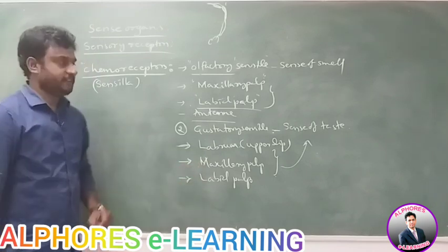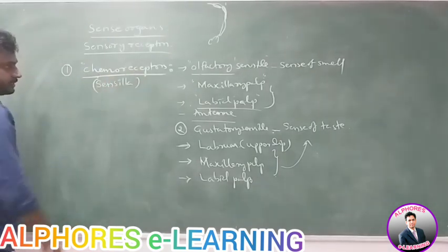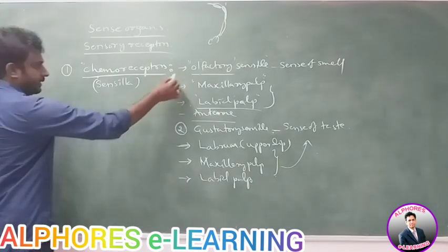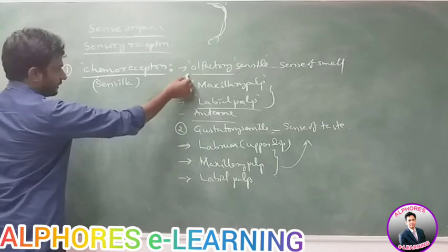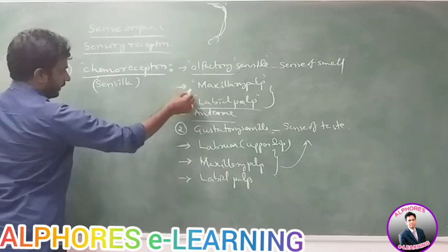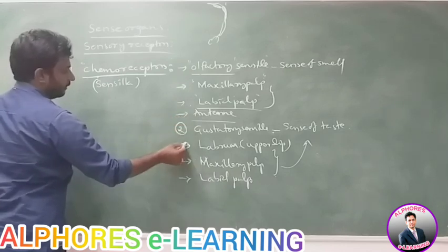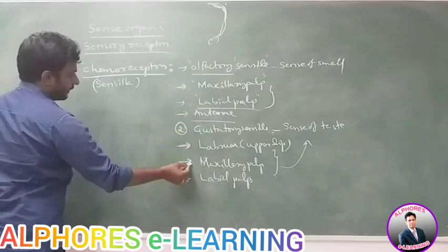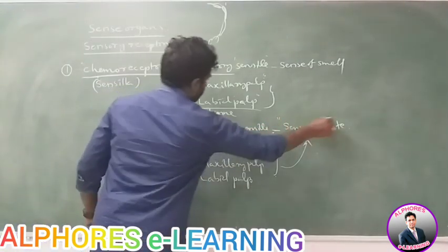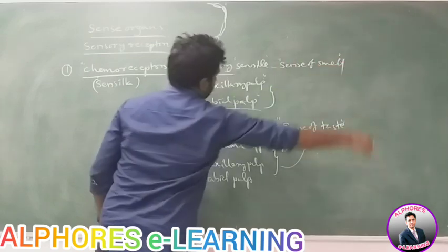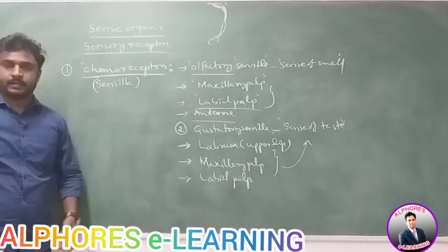So the first type of receptors, chemoreceptors. Sensilla are the units of chemoreceptors. Examples: olfactory sensilla and gustatory sensilla. Olfactory sensilla are located on the maxillary palp, labial palp, and antennae. Gustatory sensilla are located on the labrum, maxillary palp, and labial palp, useful for the sense of taste and smell. That was the first type of receptors. Now the second type of receptors.